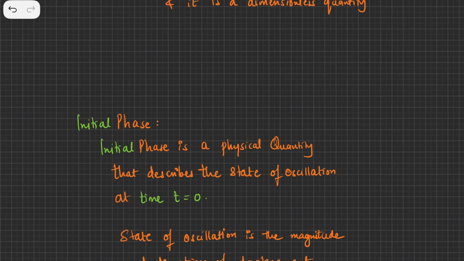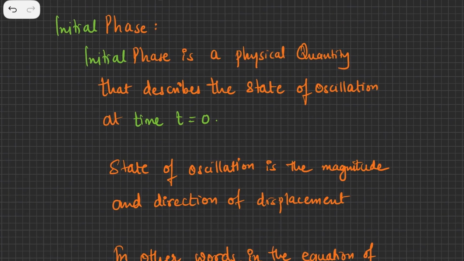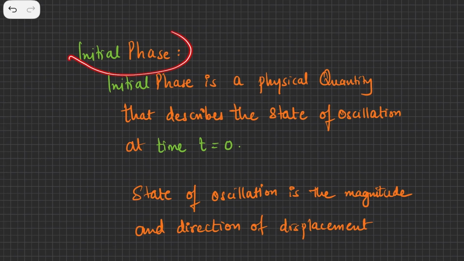Now if you have understood what phase is, initial phase is not a problem. It's exactly the same, just replacing some keywords. So phase becomes initial phase. I have just copied and pasted over here and changed only the things which have to be changed, put in green. So phase comes out to be initial.